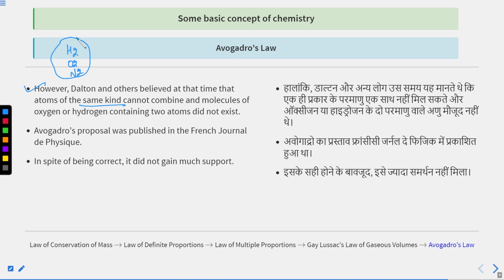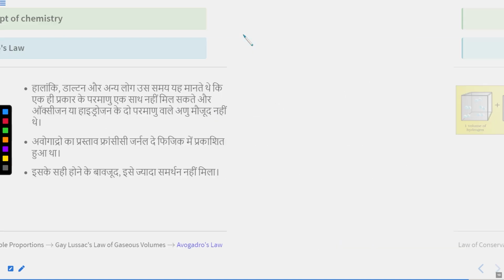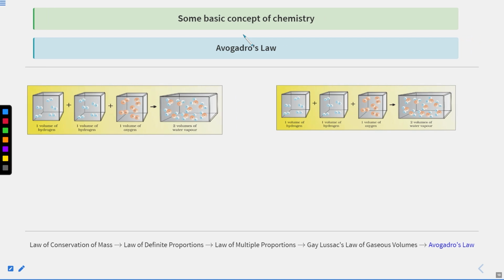But Avogadro's proposal was published in the French journal De Physique. In spite of being correct, it did not gain much support. Avogadro's law is correct, but it did not gain so much support. Okay, this is about Avogadro's law. I hope you are getting a clear idea of what Avogadro's law is.